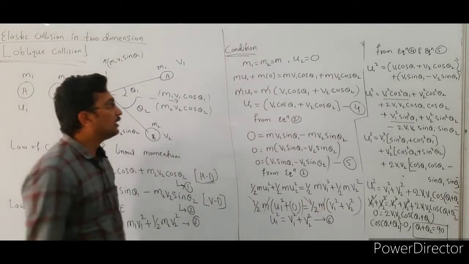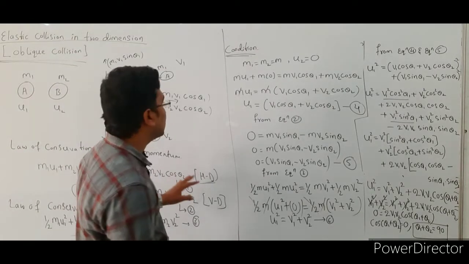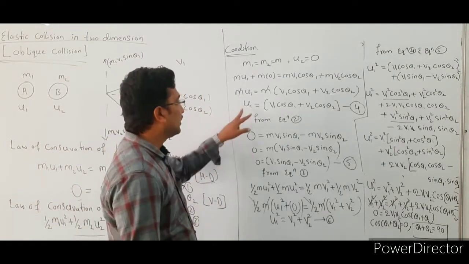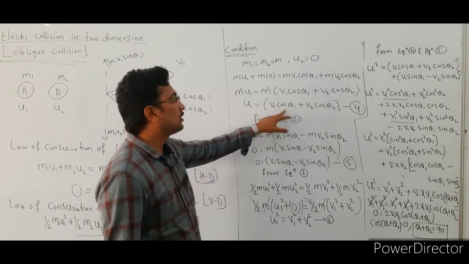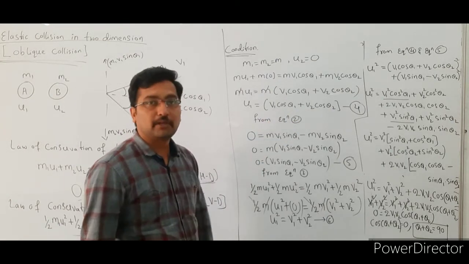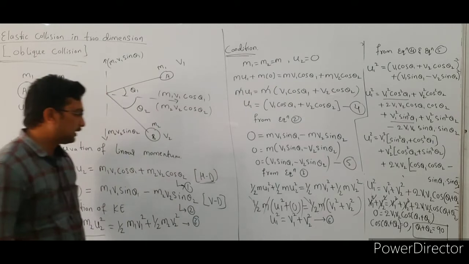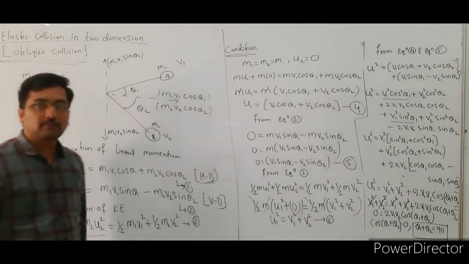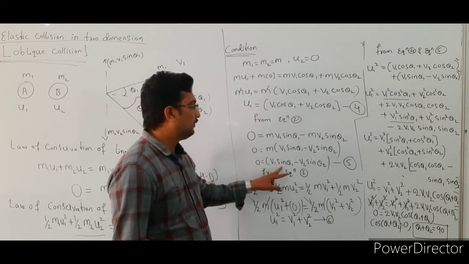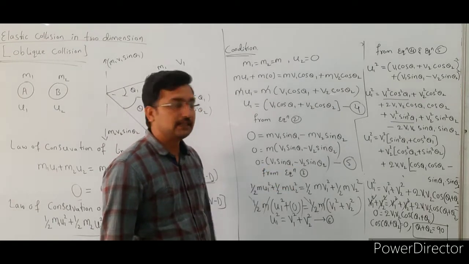Okay, see here for equation number 1, first we are going to apply this condition. Simplifying this, we will get u1 is equal to bracket of v1 cos theta 1 plus v2 cos theta 2, right? So this is our equation number 4. After that we are going to apply the same condition for equation number 2. So next we got the expression 0 is equal to v1 sin theta 1 minus v2 sin theta 2.